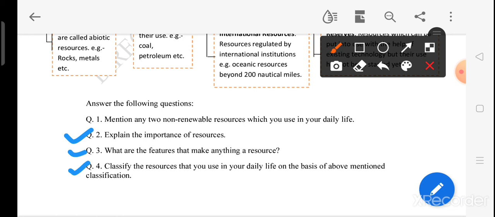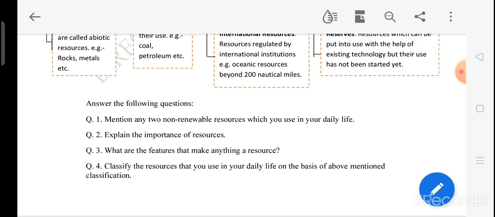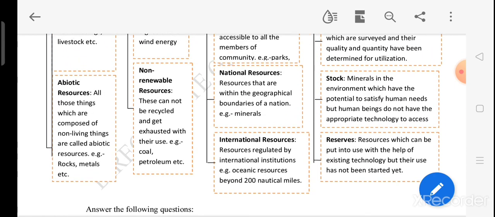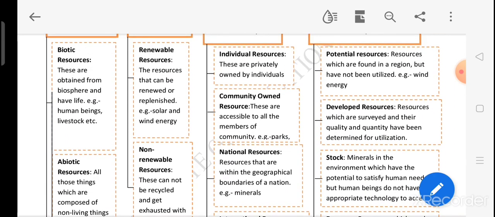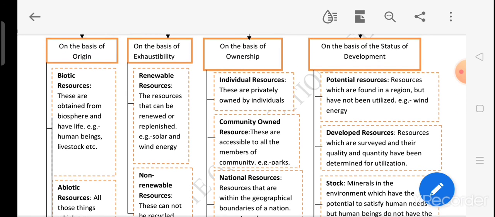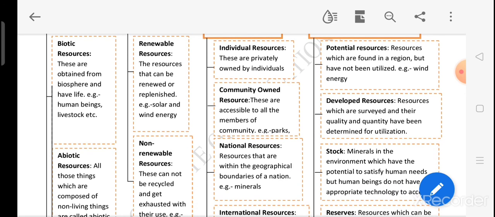Classify the resources that you use in your daily life on the basis of the above mentioned classification. Yes, we have given you the different types of resources. Just try to find out which resources you people are using and classify them in different categories, whether the resources are biotic or abiotic, renewable or non-renewable, or individual or community owned resources, national or international resources. Just try to do all these things.